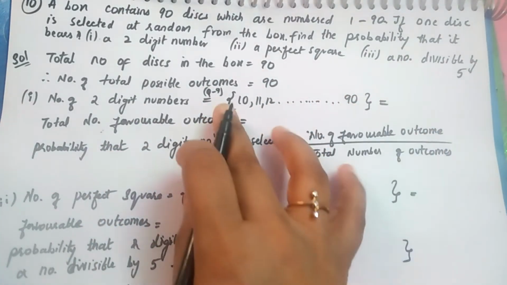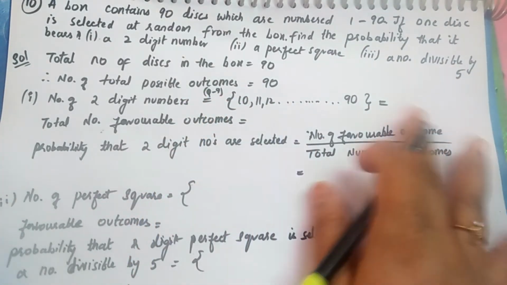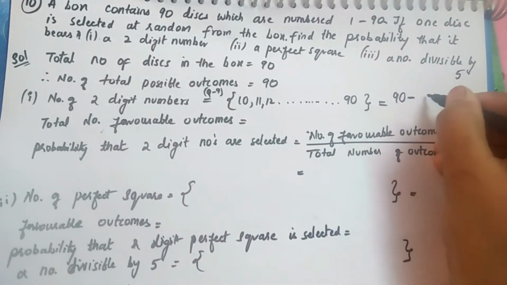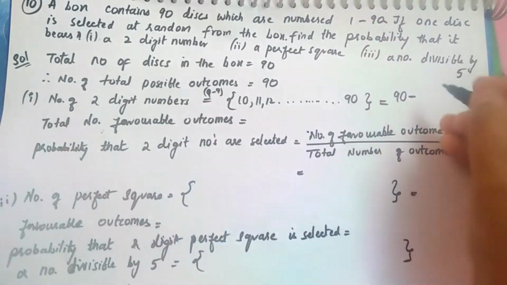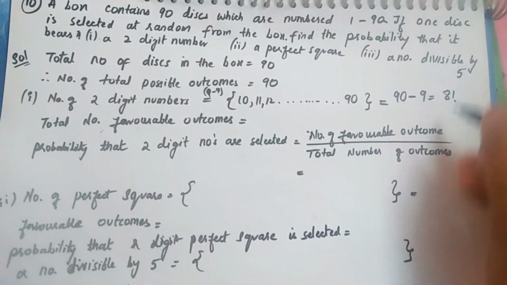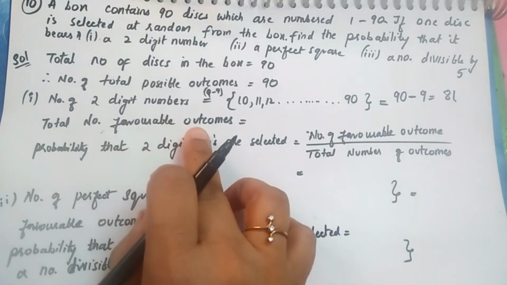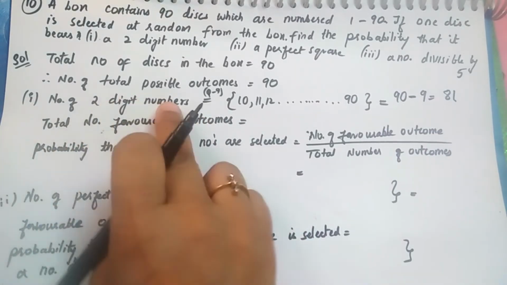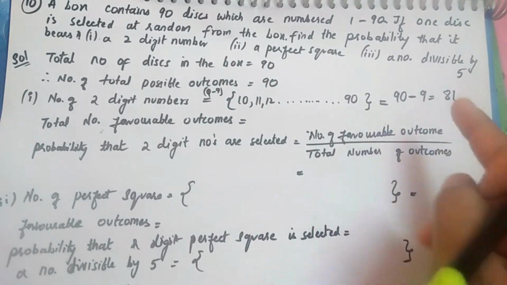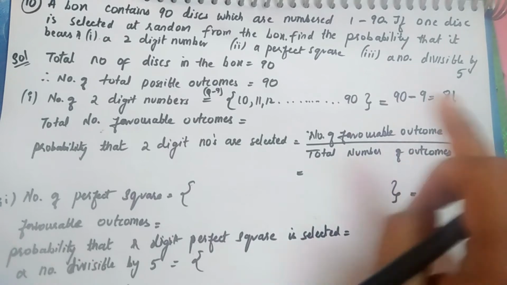Now let's see how many numbers will be in this set. That's simple. From the 90, you subtract all these 1 to 9 numbers, and you get 81. There are 81 numbers in this set. The total number of favorable outcomes is nothing but the 2-digit numbers in the set. How many numbers are there? 10, 11, 12, and so on, we get 81 numbers.